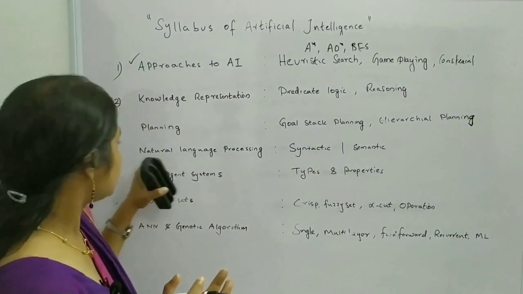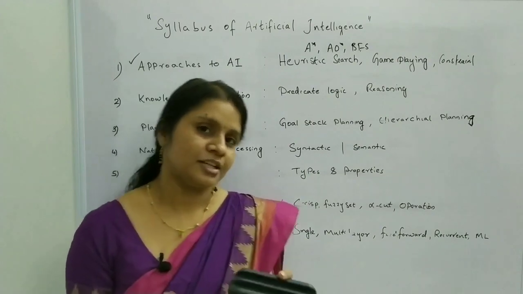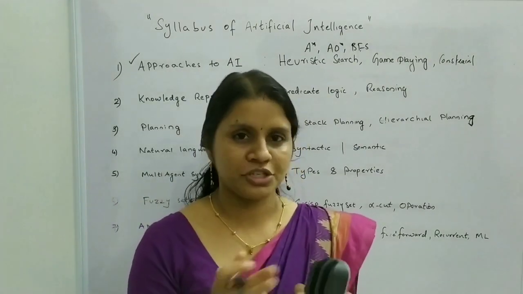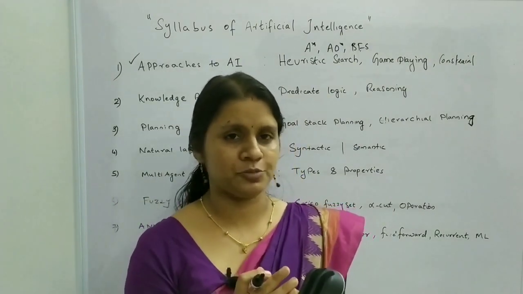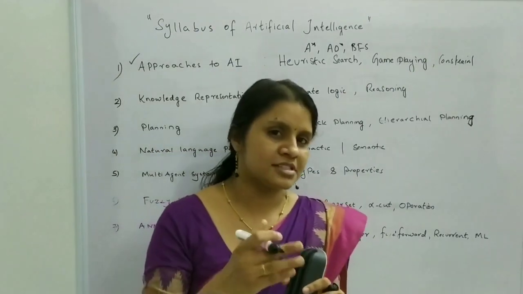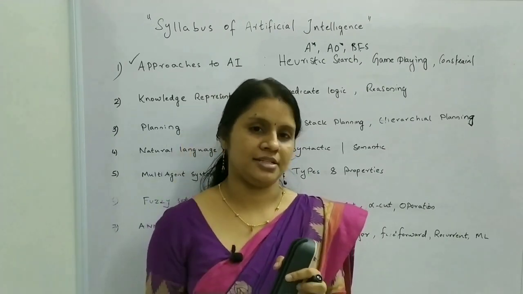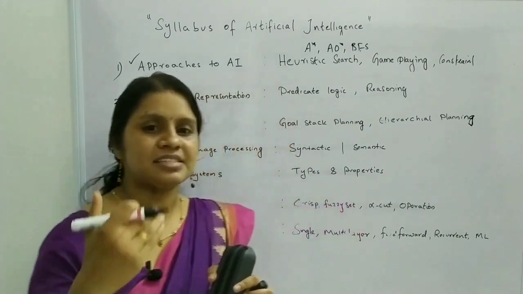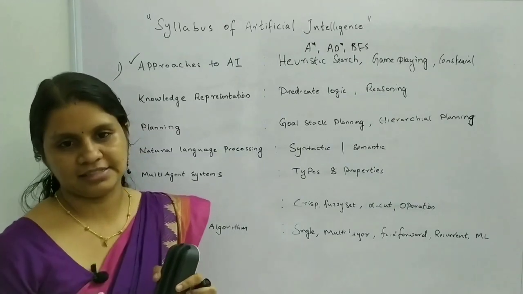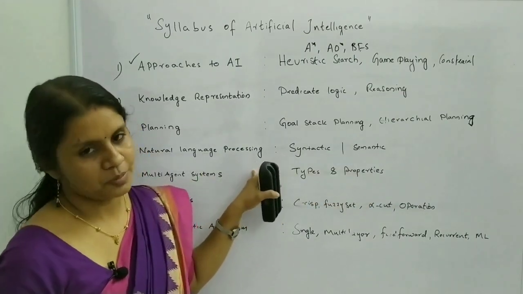The fourth topic is natural language processing, in short NLP, which you might have studied as a subject in your graduation. In that, how the computer processes natural language. The levels of language analysis, that is syntactic and semantic level of analysis, are important in this section.